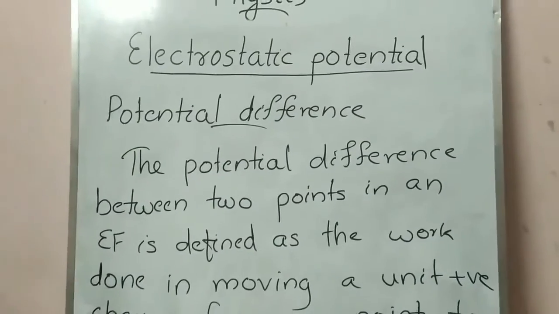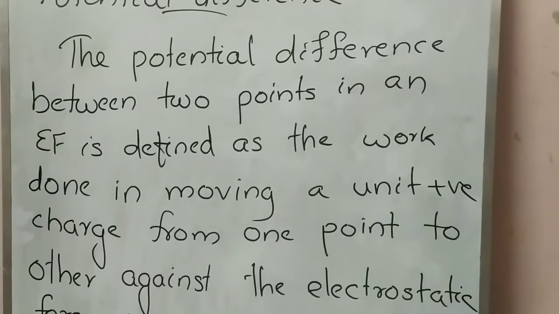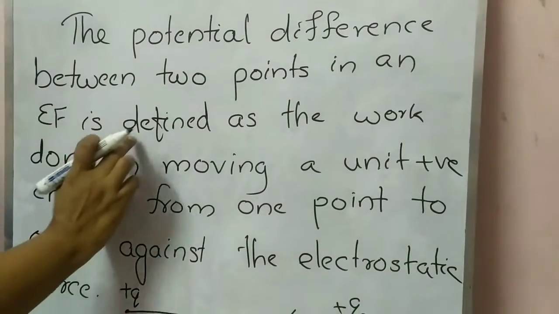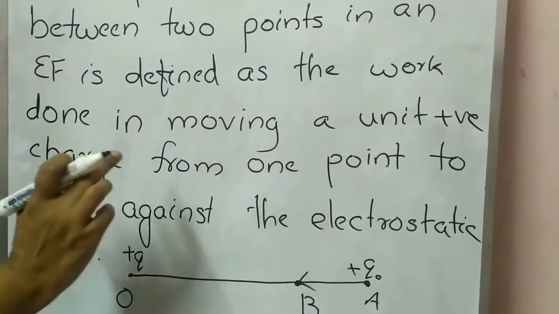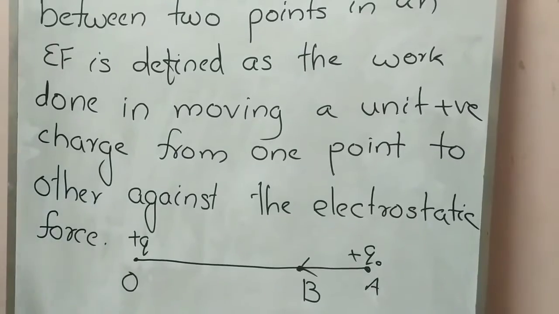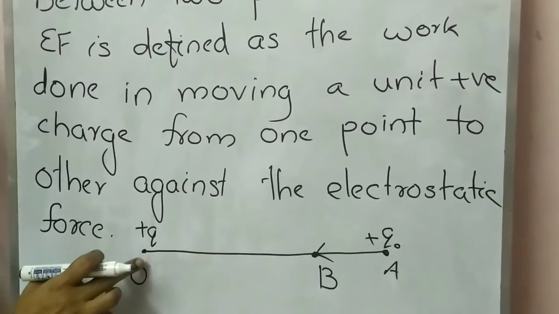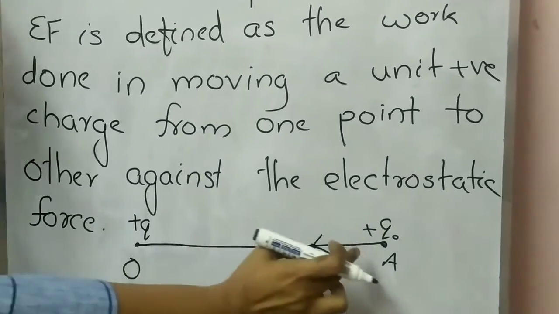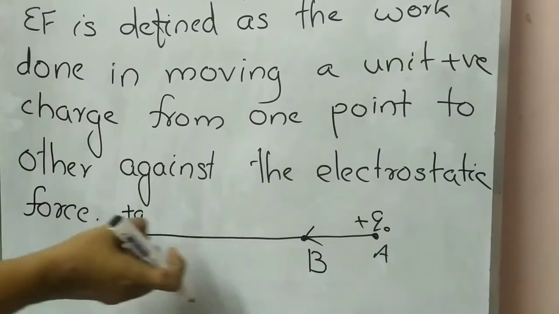What is potential difference? The potential difference between 2 points in an electric field is defined as the work done in moving a unit positive charge from one point to another against the electrostatic force. Here you can see plus Q, that is the charge placed at the origin O. Here is another charge, that is a test charge, a positive charge.